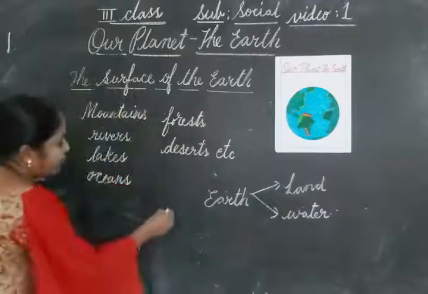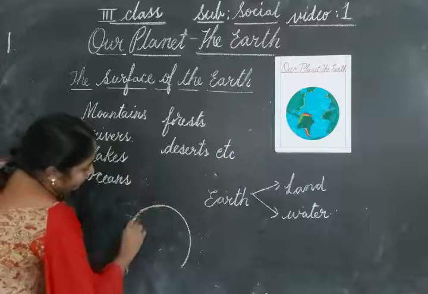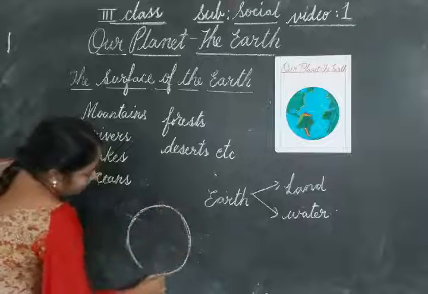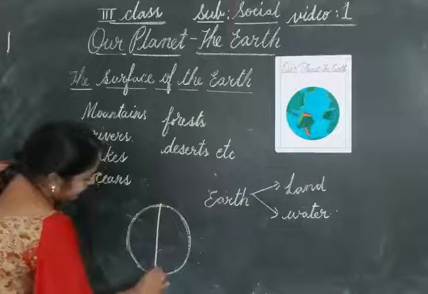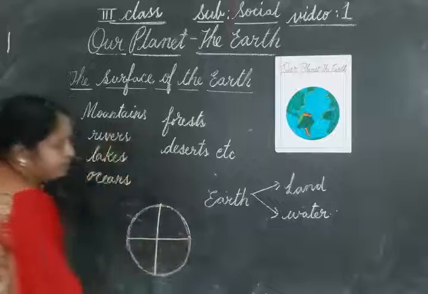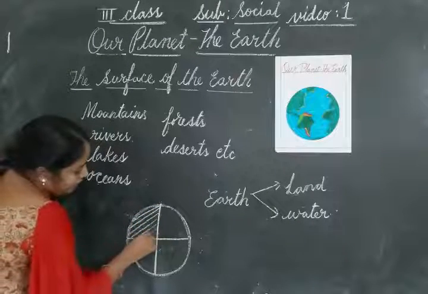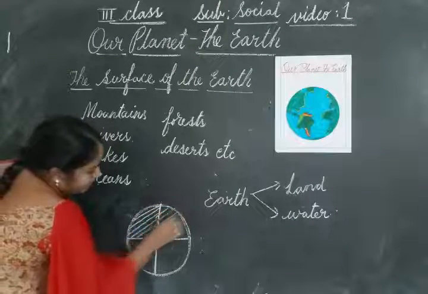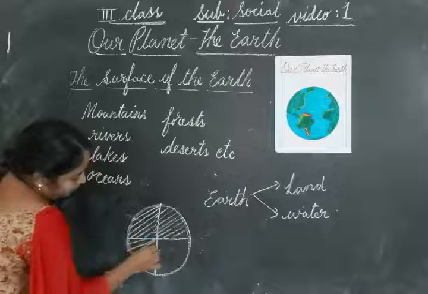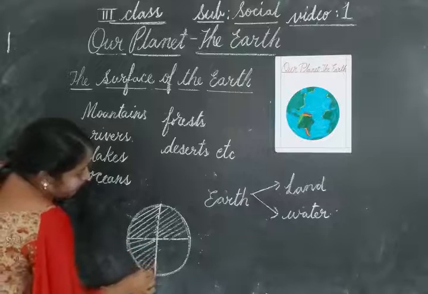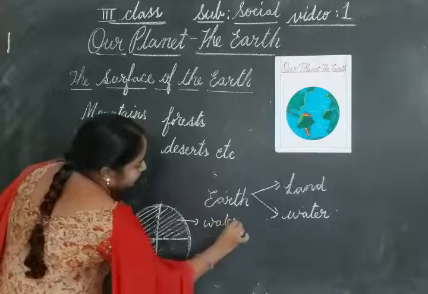For example, if you divide the earth into 4 equal parts, three parts of the earth are covered with water.